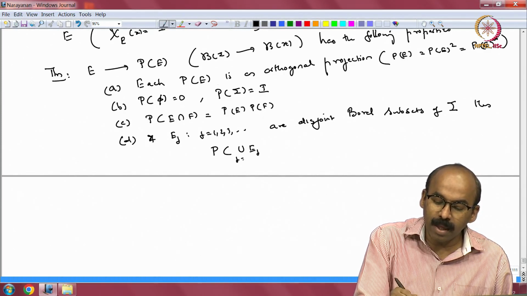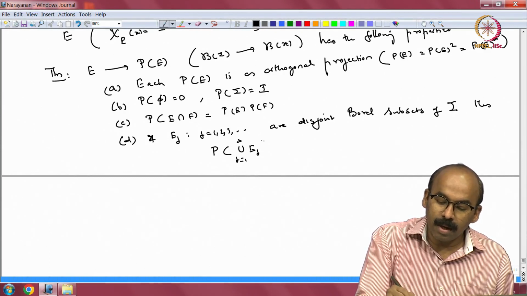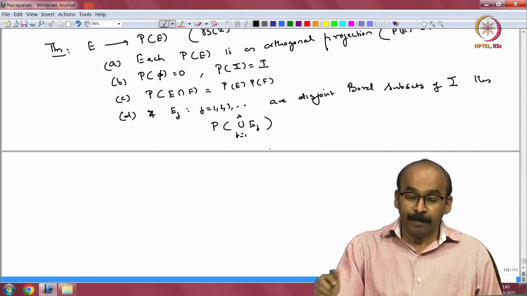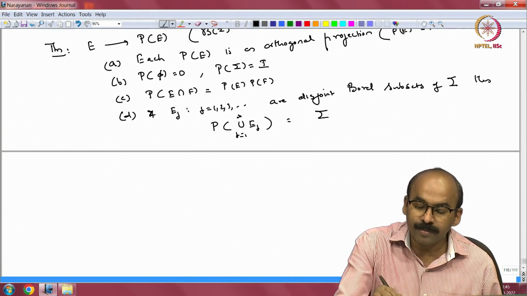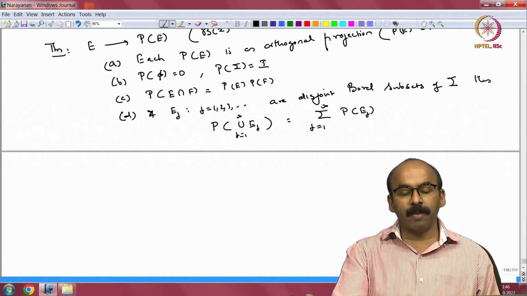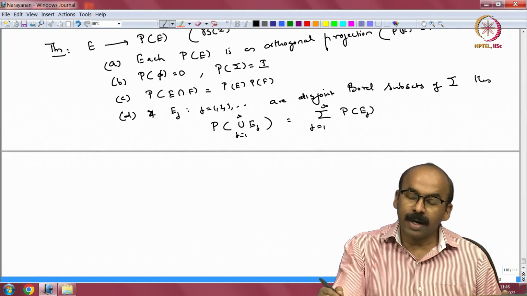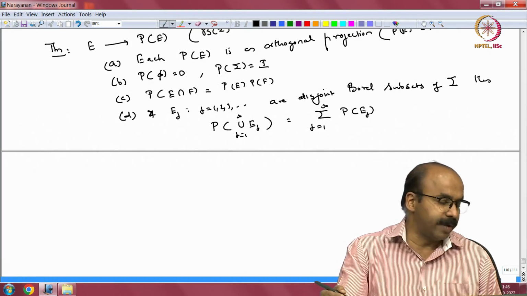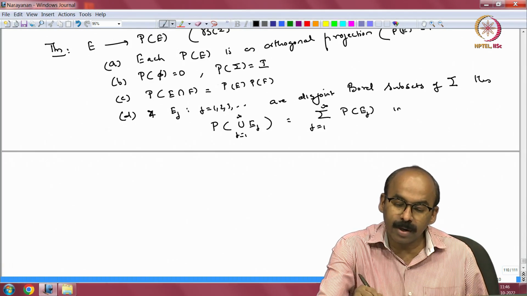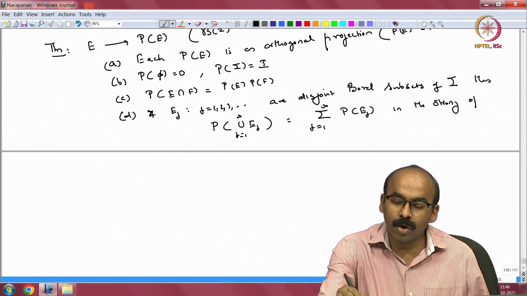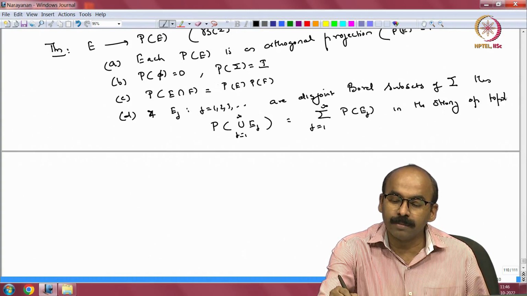So, I am taking the disjoint Borel subsets E j and taking the union, right. So, this is the sum of P E j, j equal to 1 to infinity. On the left hand side is a projection, right, P of some set. On the right hand side I am adding projections, an infinite sum. So, I should tell you the convergence is in the strong operator topology.